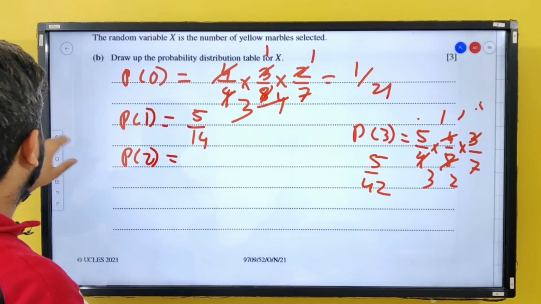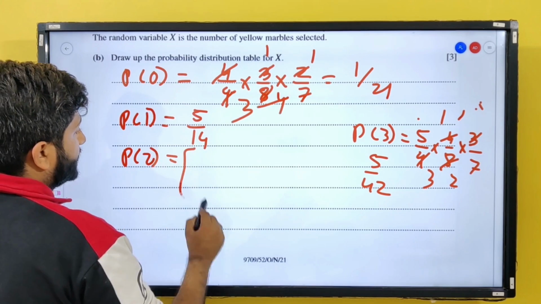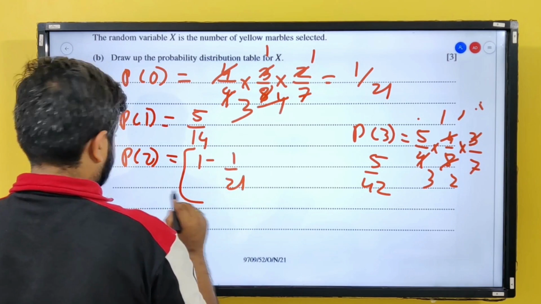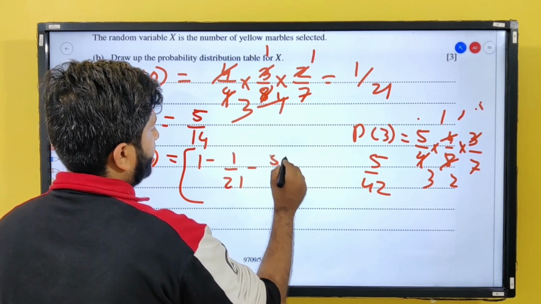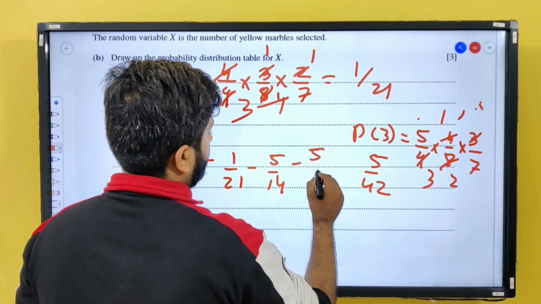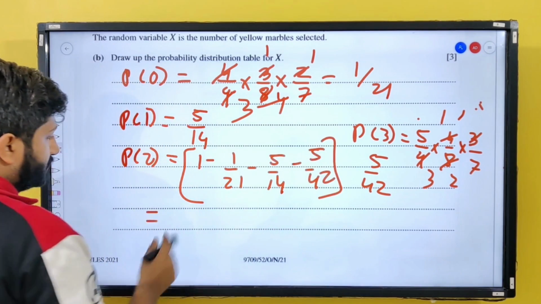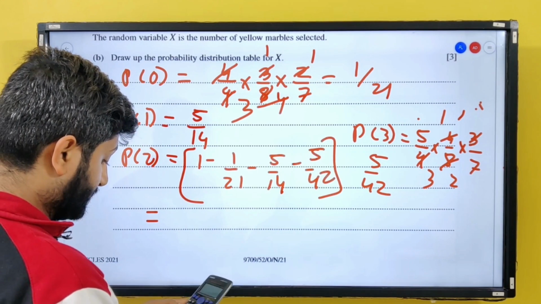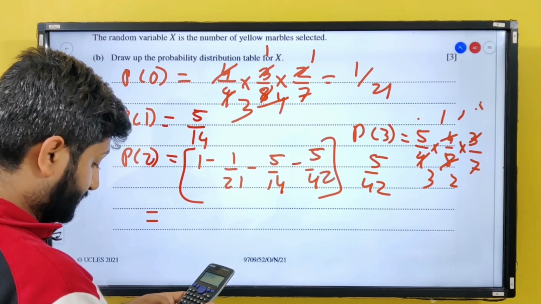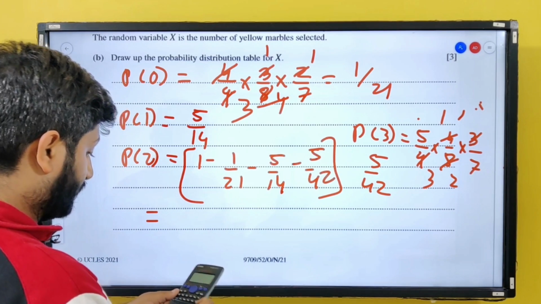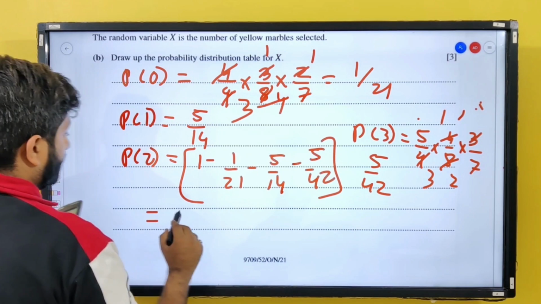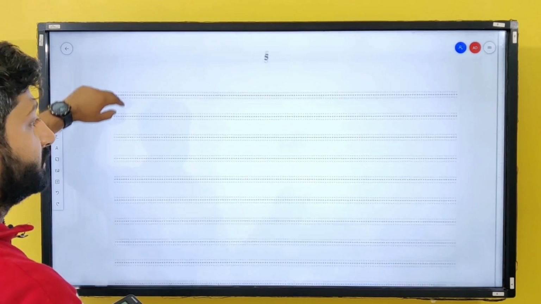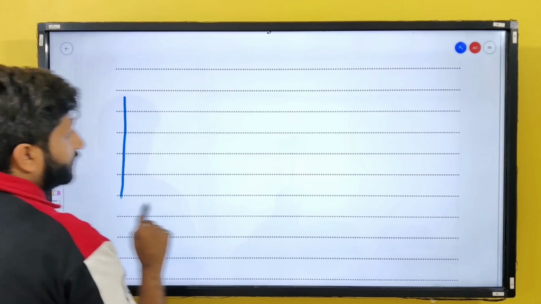So probability of 2 is going to be 1 minus 1 by 21 minus 5 by 14 minus 5 by 42. So let me just do that. 1 minus 1 by 21 minus 5 by 14 minus 5 by 42. So this is 10 upon 21. Now as I have to draw the distribution table, let me see, is there space given to us.